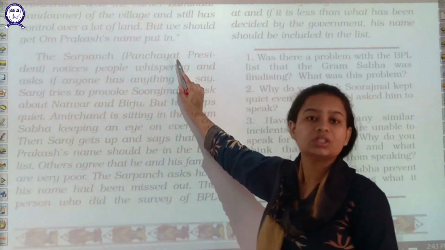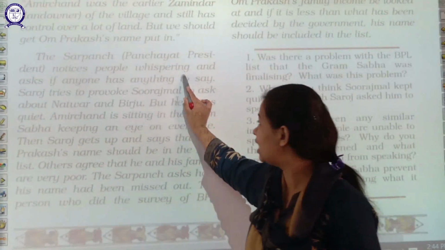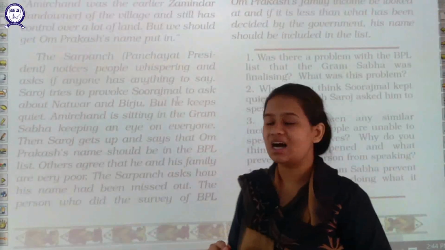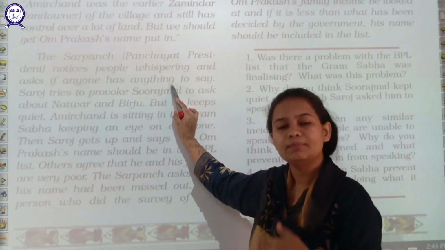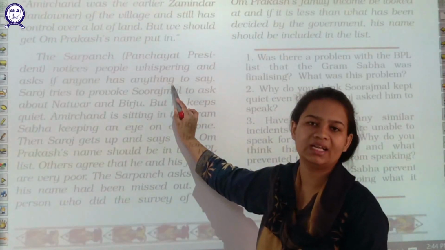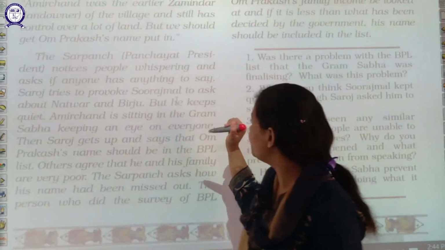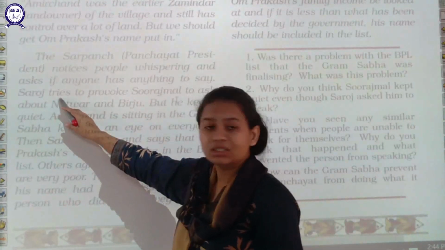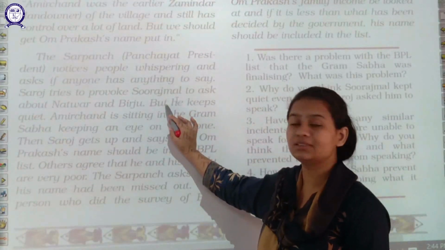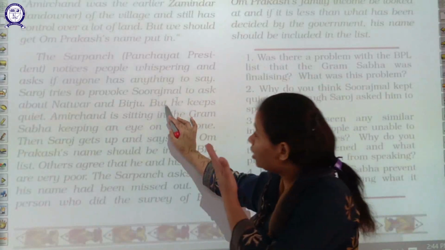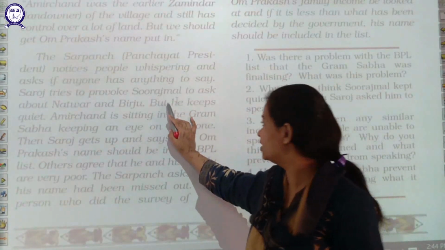So the Sarpanch, that is the president head, when he observed that people are whispering, asked the whole village that if anyone wants to say anything, please speak or come ahead and let me know what the problem is. So what happened? Basically Saroj tries to provoke Surajmal to go ahead and tell these problems regarding Birju and Natwar to the Sarpanch, so that he will also come to know about this fact.